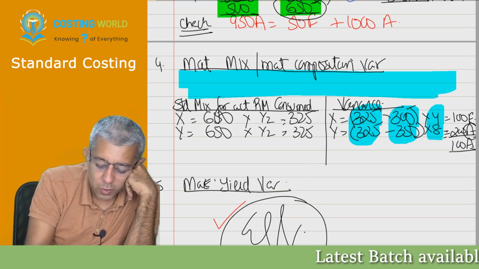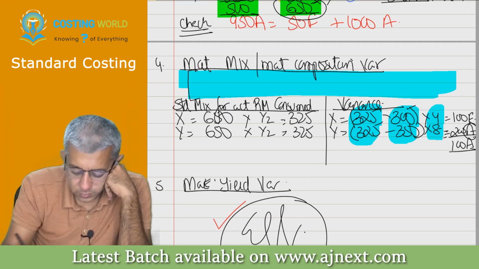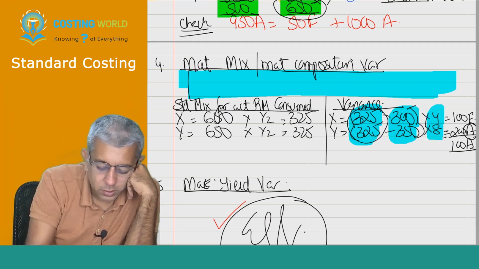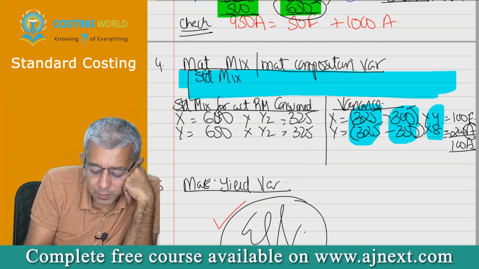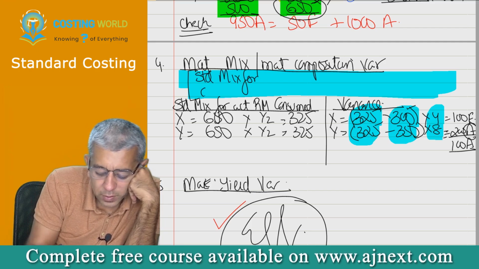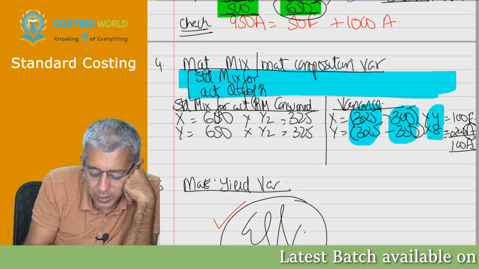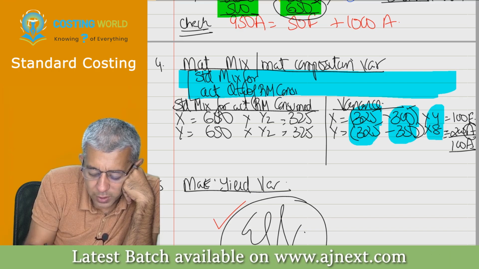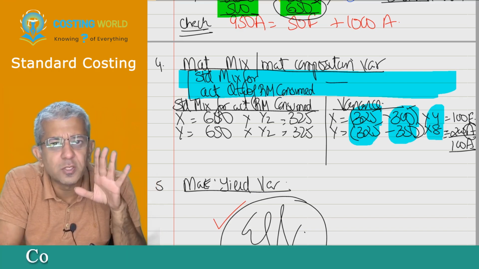Tell me one thing. What is 325 and 325? In terms of words, it will be standard mix for actual quantity of raw material consumed. Are the words okay? Yes. So 650 was actual material consumed, no?